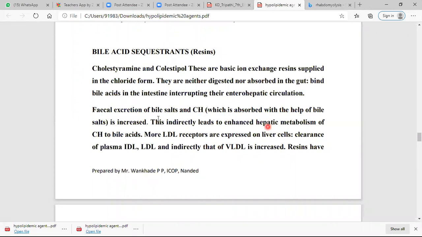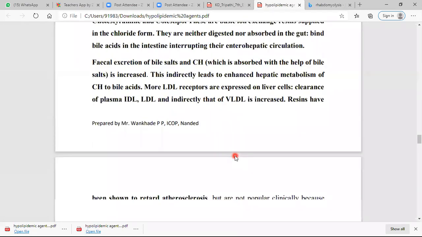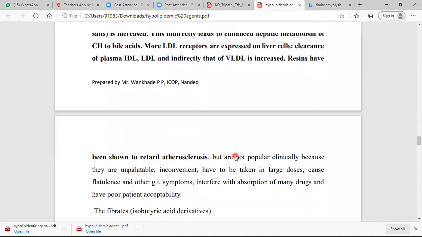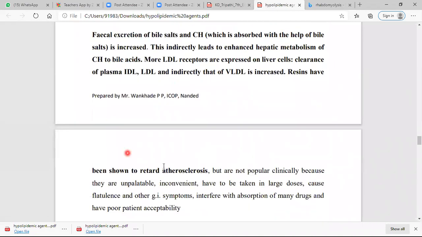Indirectly it leads to hepatic metabolism of cholesterol to bile acid, and hence cholesterol is removed and converted into bile acid. More LDL receptors are expressed on the liver cell. There is increased clearance of LDL and VLDL. Resins have been shown to retard atherosclerosis.